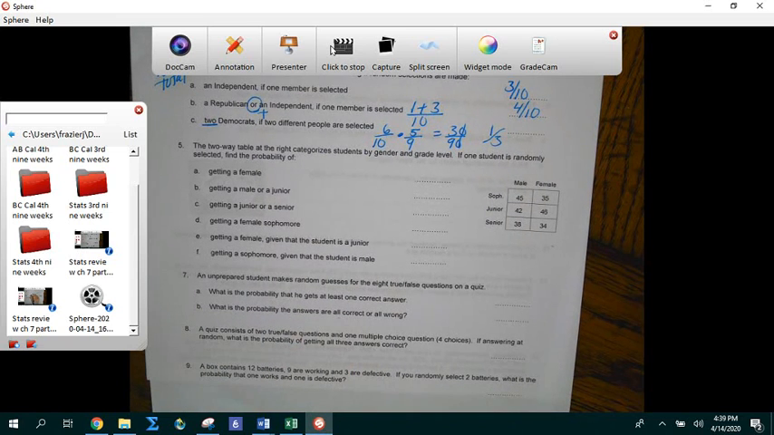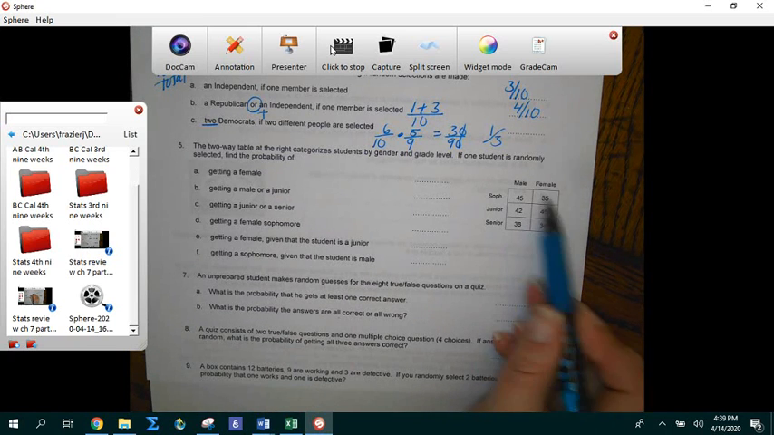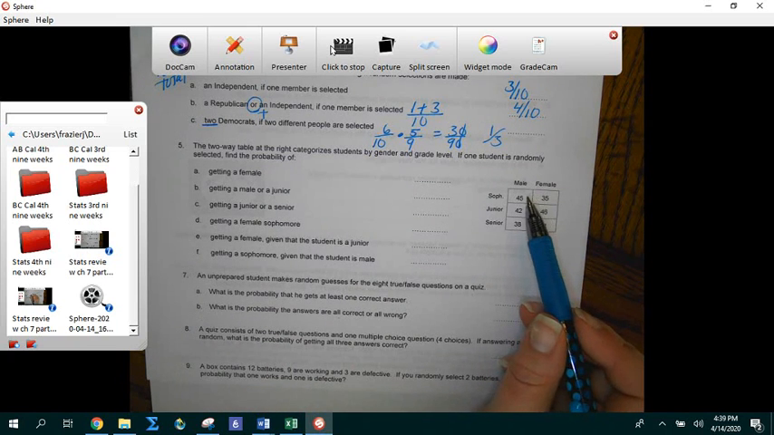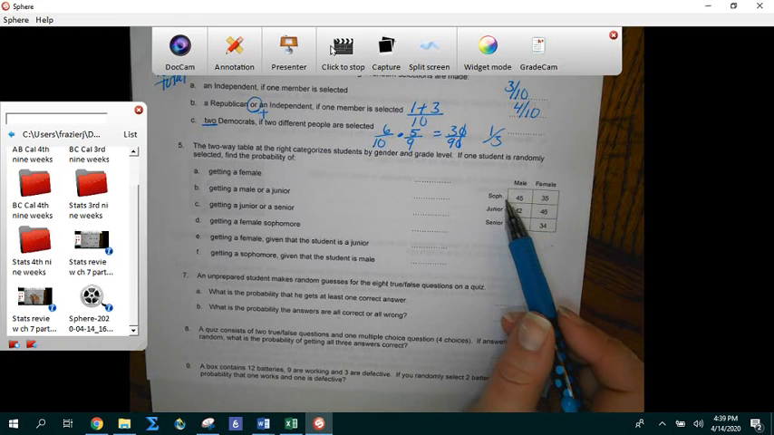Number 5. The two-way table at the right categorizes students by gender and grade level. If 1 student is randomly selected, find the probability of. Okay, so we're going to get 1 student, find the probability that they're a female. So they give me my two-way table over here, but it's missing the title.